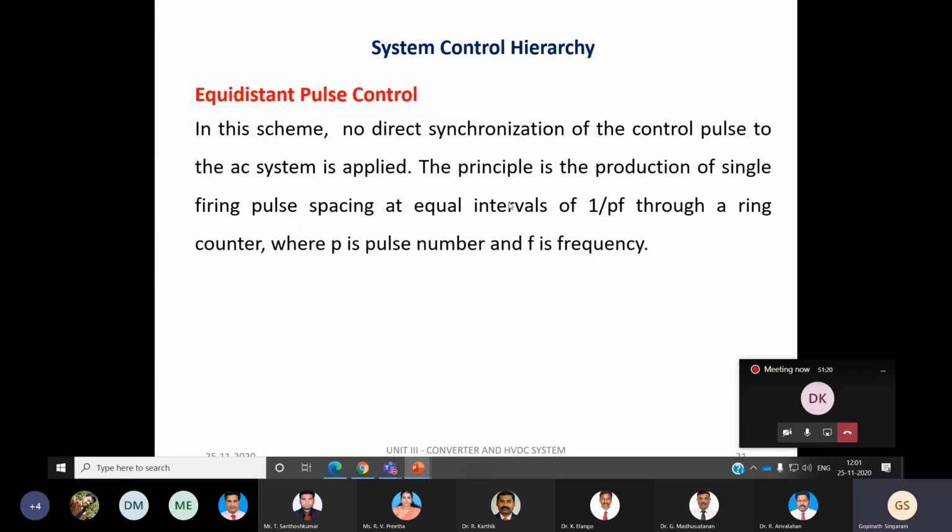Okay, and next one is the equidistant pulse control. As the name implies, here also we are going to generate the firing pulses at equal intervals. The spacing between the firing pulses is equal. That's why we give the name equidistant pulse control. It will be done with the help of the ring counter, and the interval will be 1 by pF, where p is the pulse number and f is the frequency.